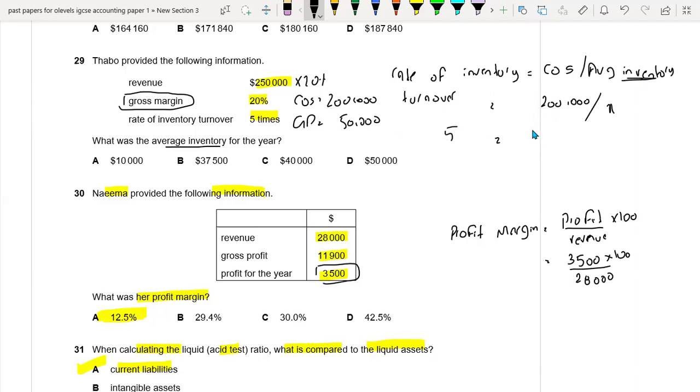So 5 equals 200,000 divided by X. Just make X the subject here, which shifts the place of X. So 200,000 divided by 5, you have X is equal to $40,000. This is your average inventory. So option C is the right option.